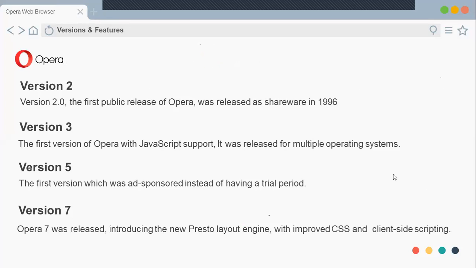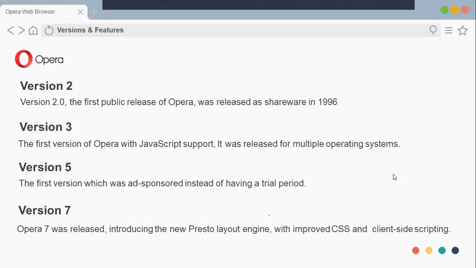In the next version, version 3, came the first version of Opera with JavaScript support. Actually, I've not included all the versions because it literally goes from version 2 to version 15. So I've included only the major and important versions where development was made. Yeah, so let me continue. In version 5, ad sponsorship came into the picture.